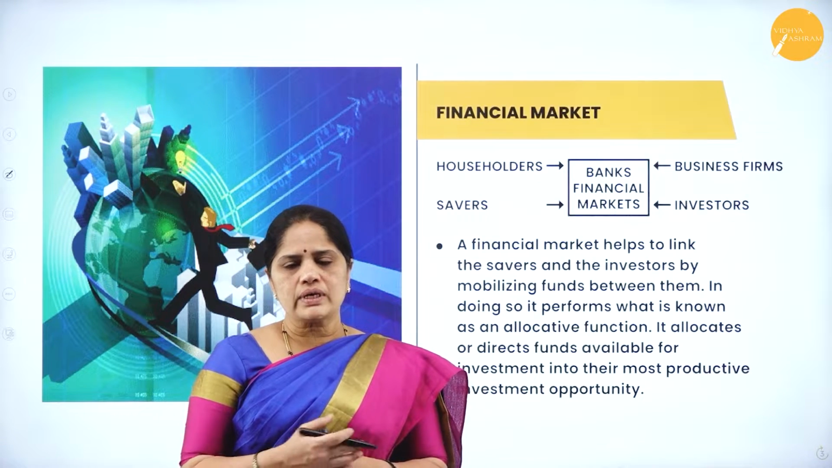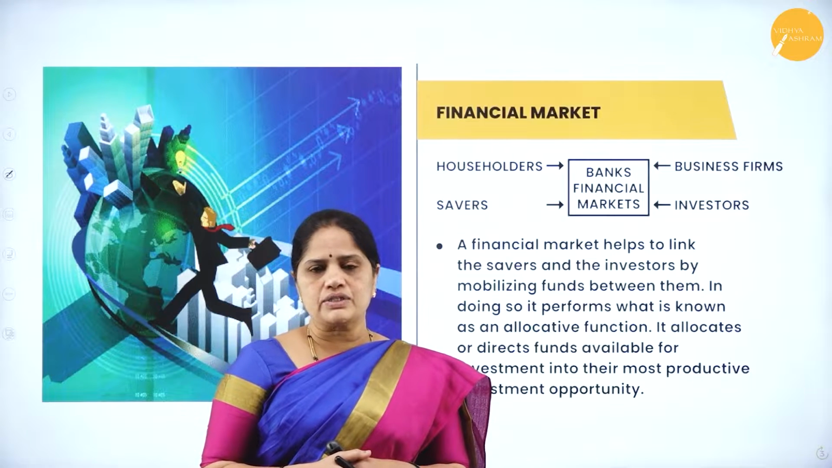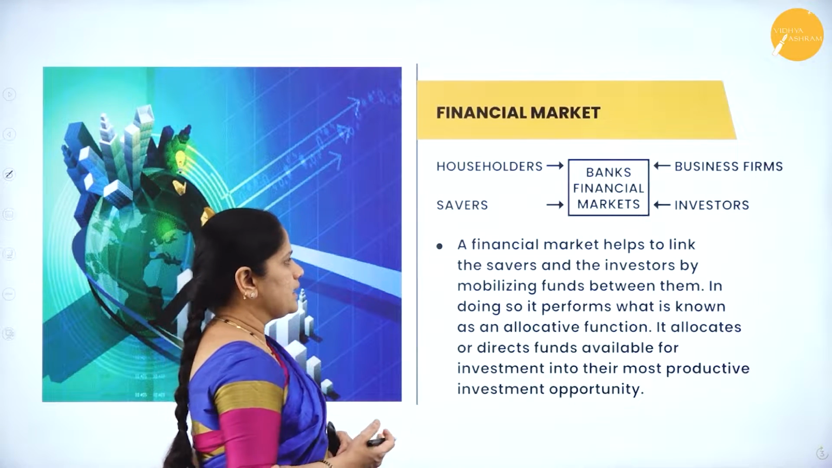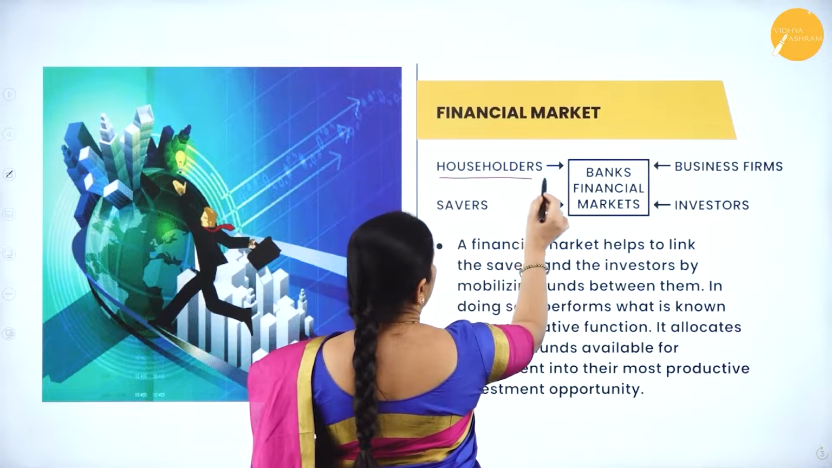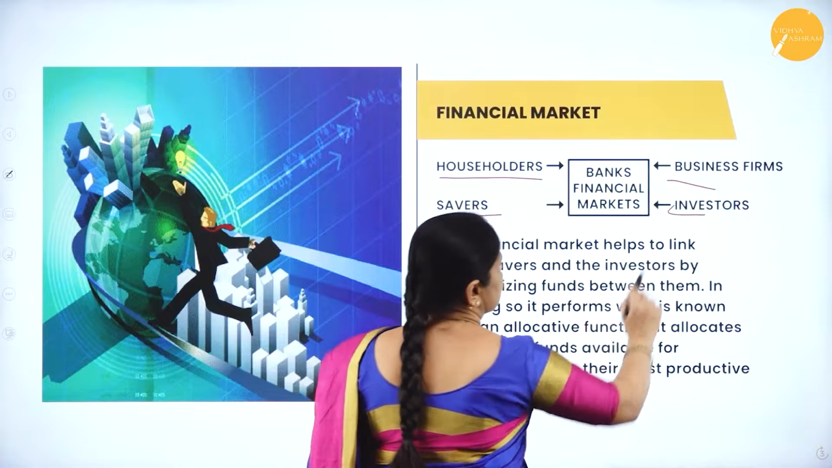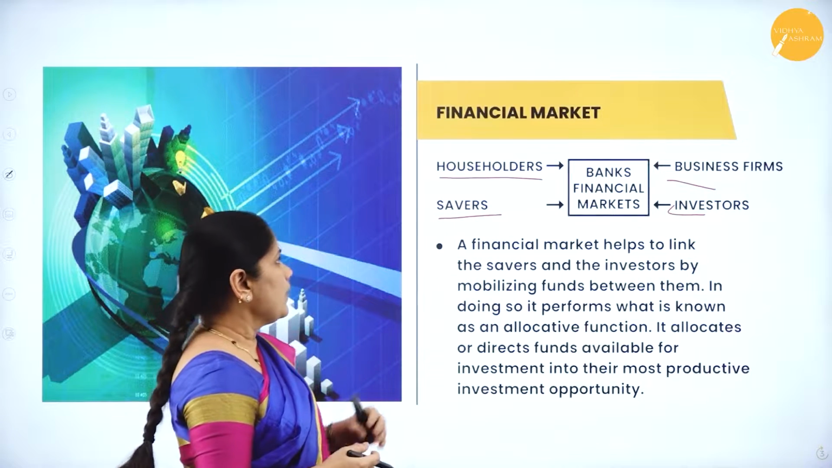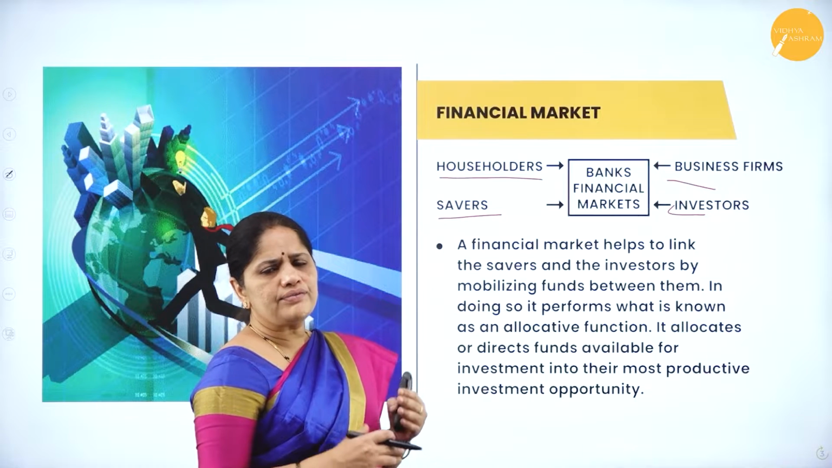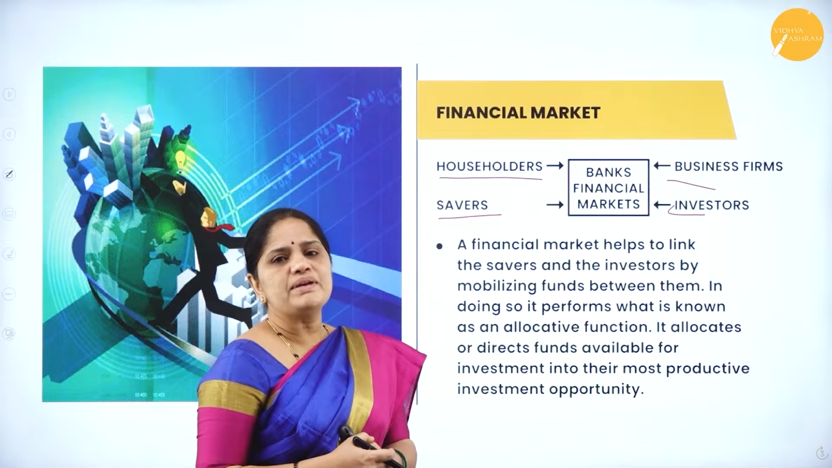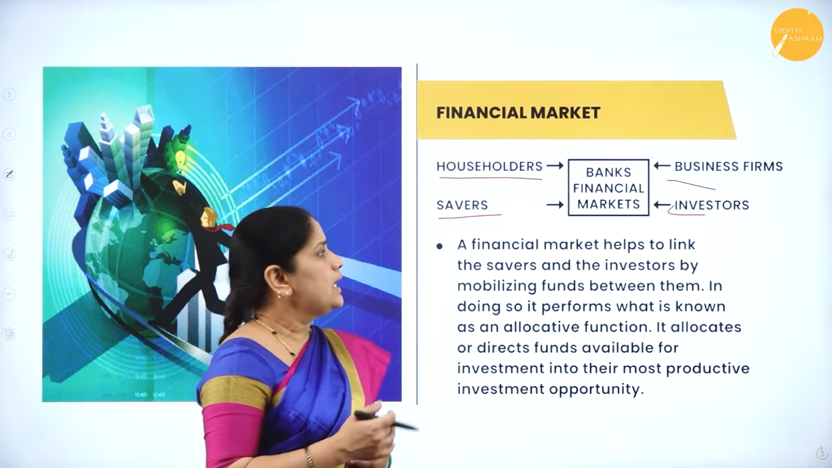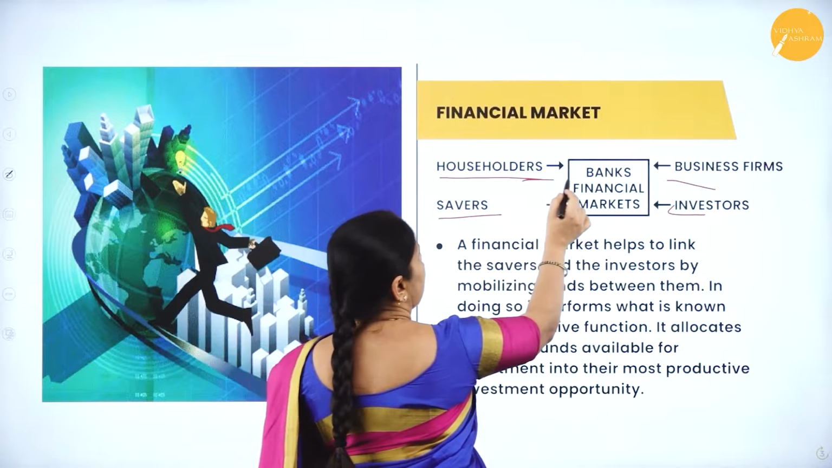Now, let us look into how the financial market will work. Here we have these household savers, and we have the business firms and the investors. Usually there will be a lot of householders, people who will be saving money. Now, where do we usually save our money? It is always saved in banks.